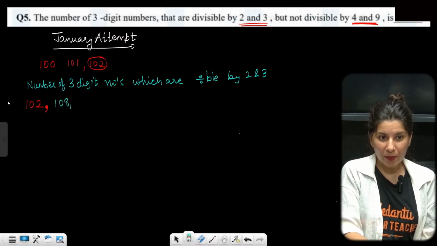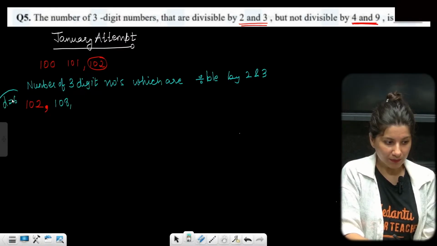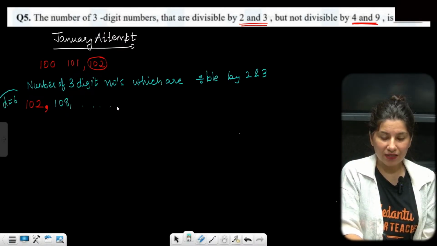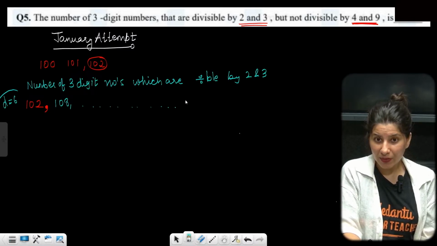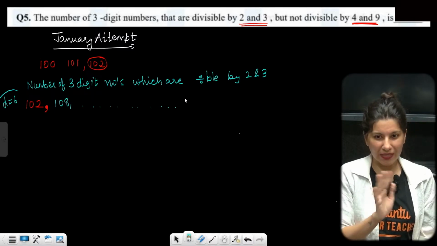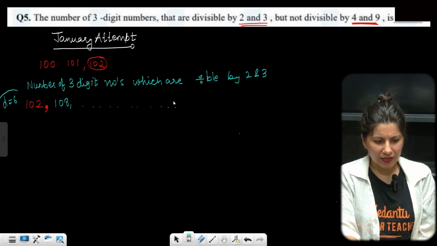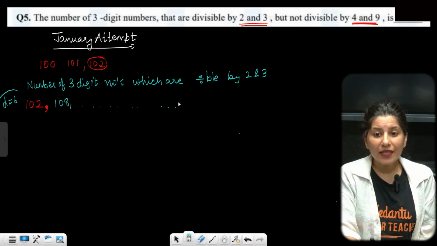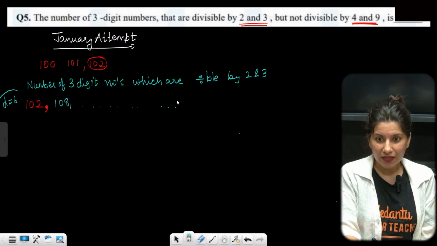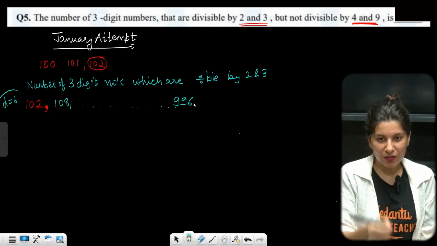Its common difference will be 6 only. The last 3-digit number is 999, but 999 is not my number, because it is divisible by 3 but not by 2. So the previous number, 996, is the number which is divisible by both.